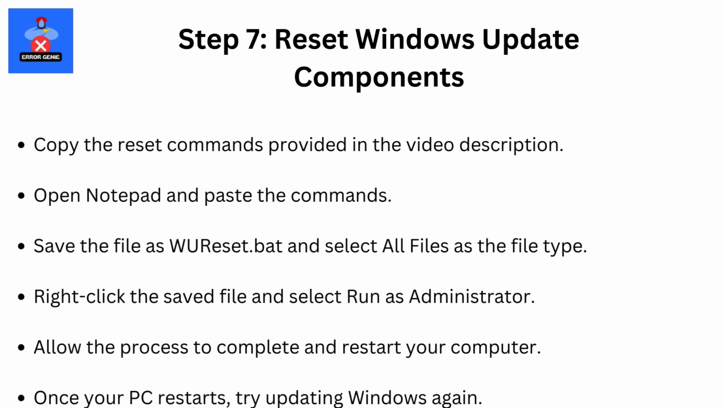Right-click the saved file and select Run as Administrator. Allow the process to complete and restart your computer. Once your PC restarts, try updating Windows again.